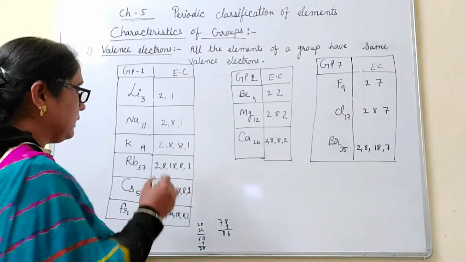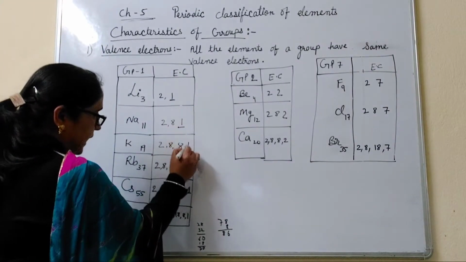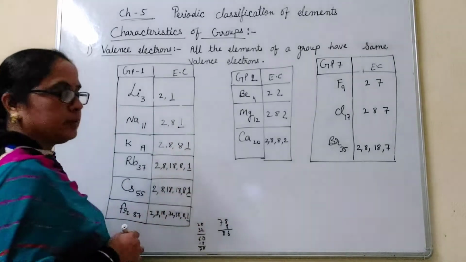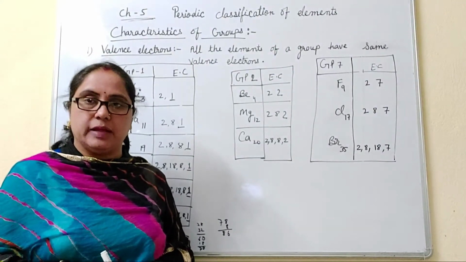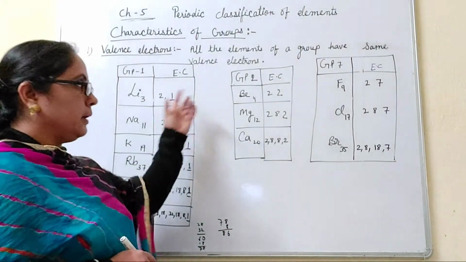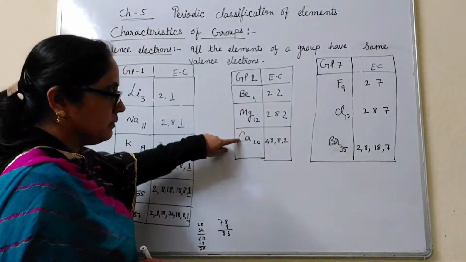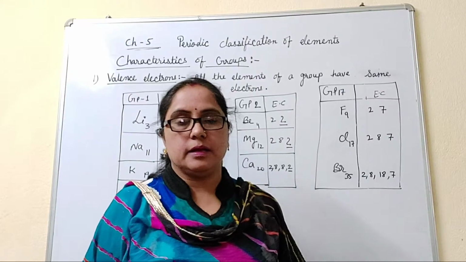From this, we can conclude that the valence electron of each element present in the same group, in group 1, is 1. It means all elements of group 1 contain one valence electron. Similarly, in group 2, the elements beryllium, magnesium and calcium contain two valence electrons.